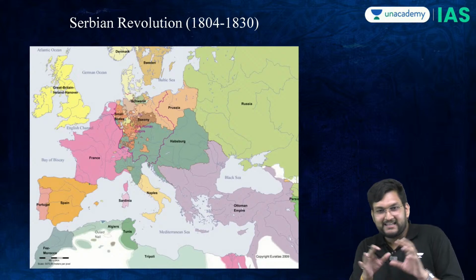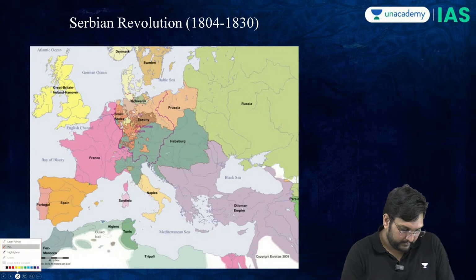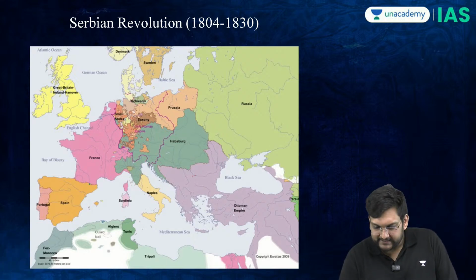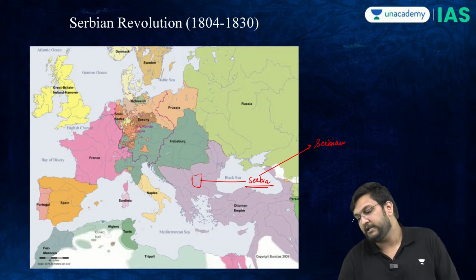Okay. So, in this Ottoman sector, there is a certain sector here, and this area is called Serbia, dominated by Serbian nationals or ethnicity.